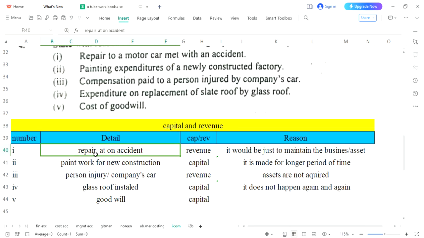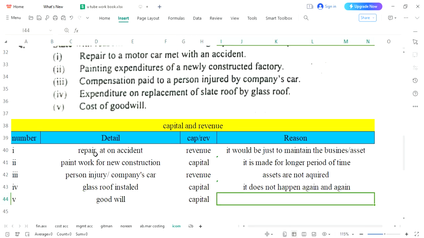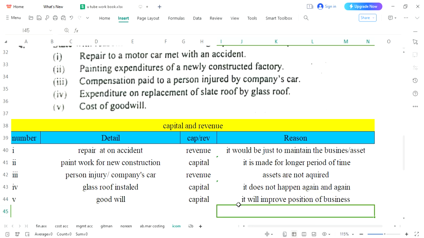Yes, goodwill will always improve your business position. The best reason we can find was that it will improve the position of the business. So goodwill, capital, it is improving the business. So finally all points we have discussed, reasoning discussed, and their structure about the decision of capital and revenue has also been completed. So it means our question has ended.